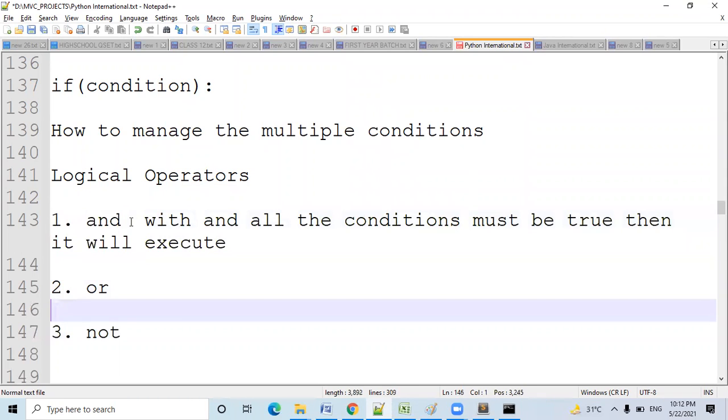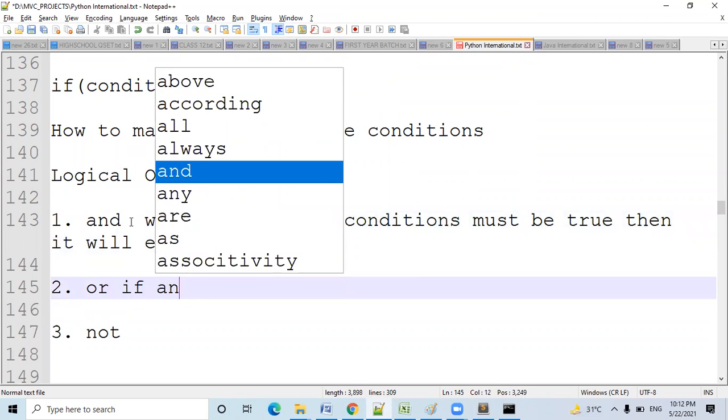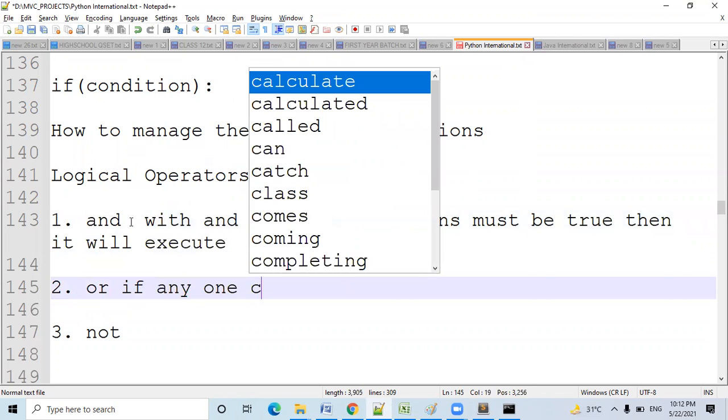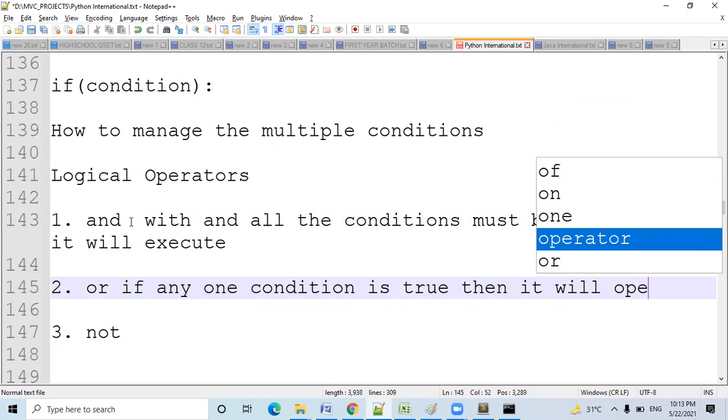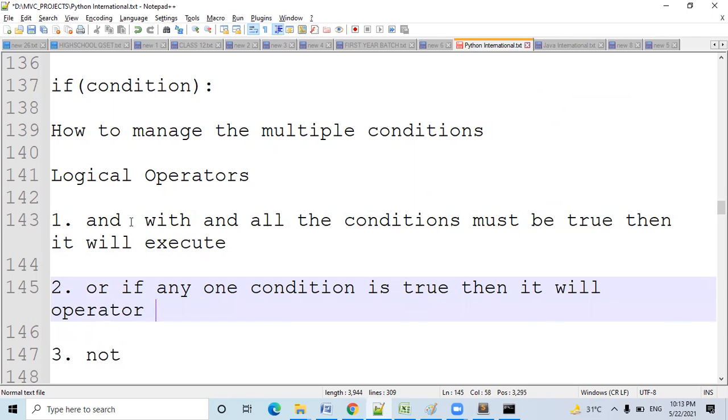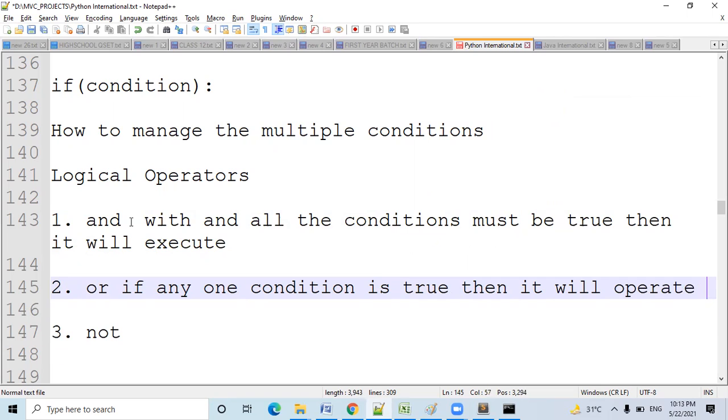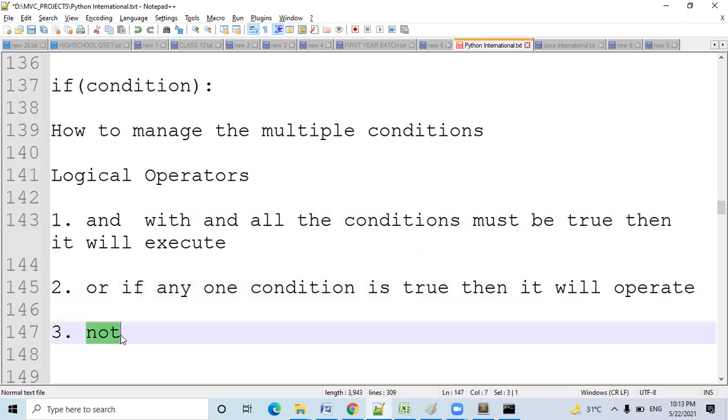Or is a very lenient operator in comparison to and. If any one condition is true, then it will operate. Not is a different story. I will tell a little bit later on.